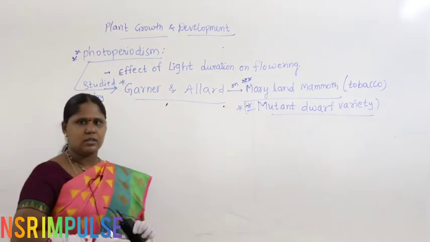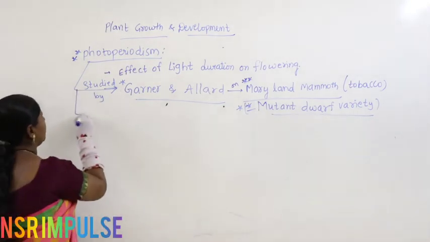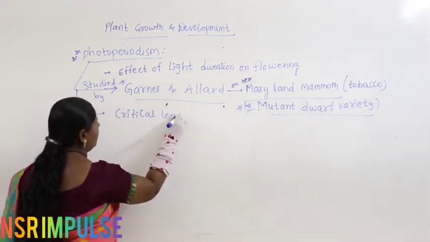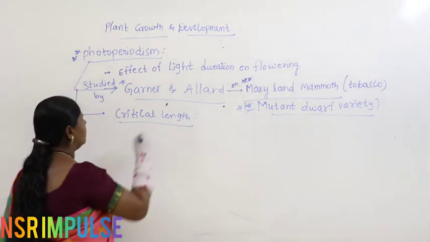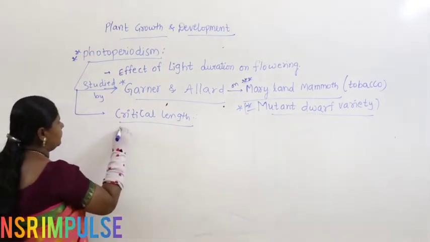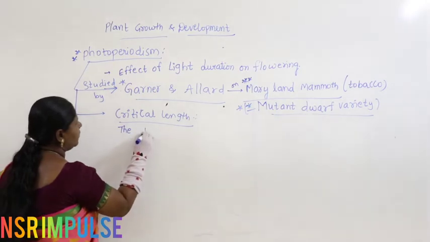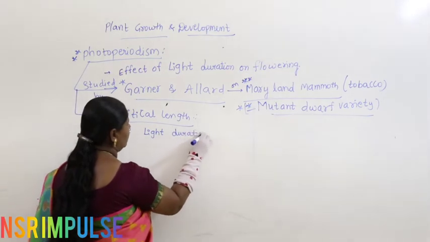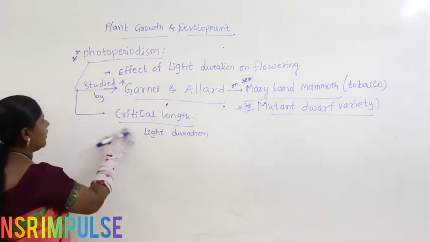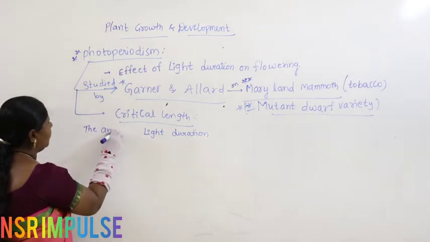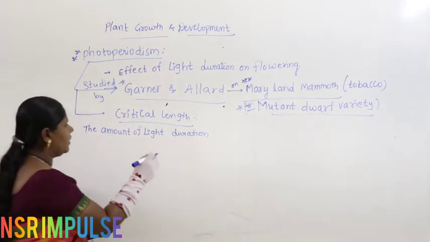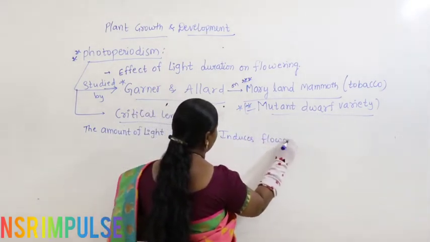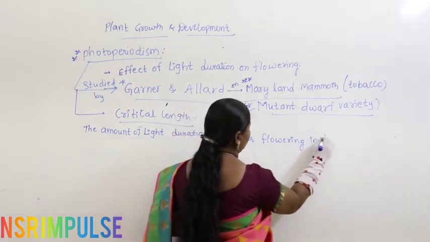Now in photoperiodism, let us talk about critical length. What exactly is meant by critical length here? Better you write down: the amount of light duration induces flowering in different plants.